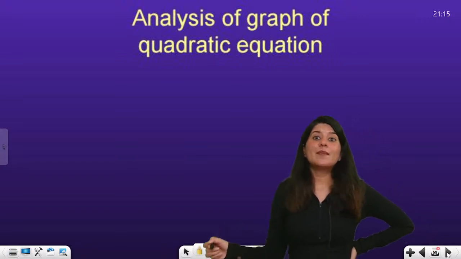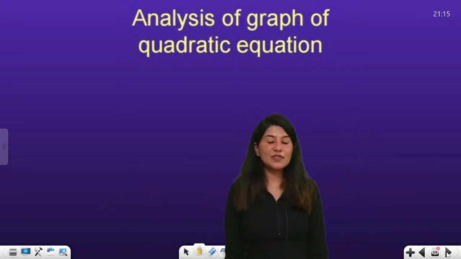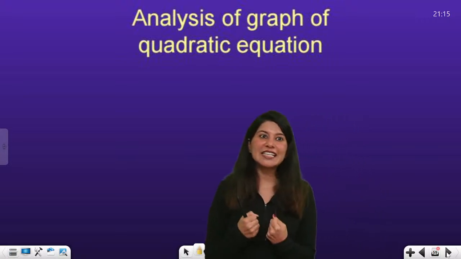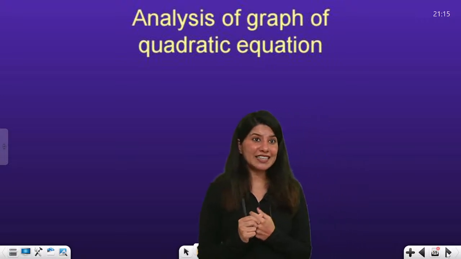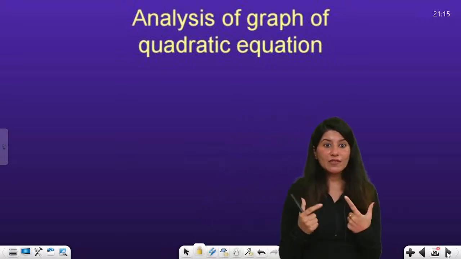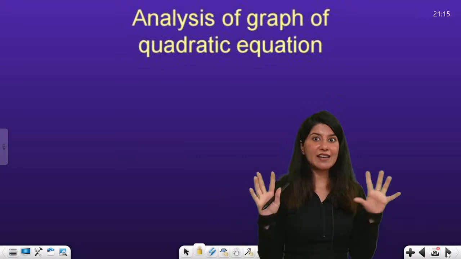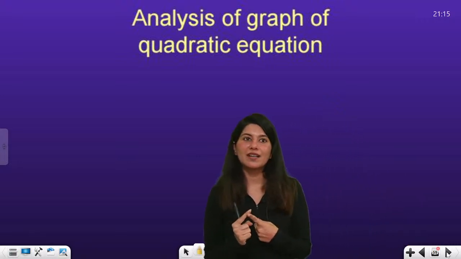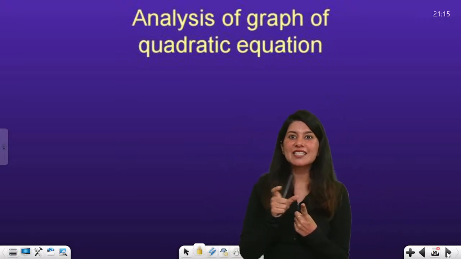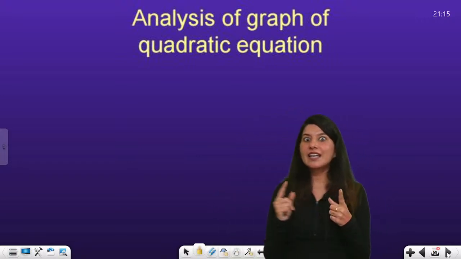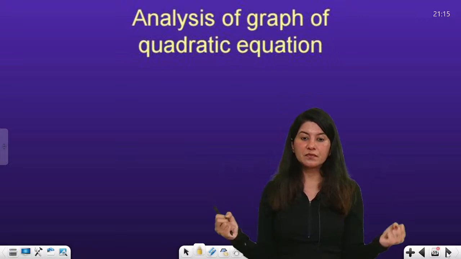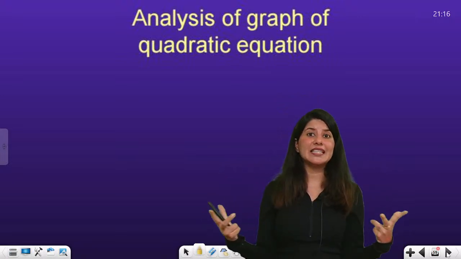Now let us talk about the elephant in the room. We always struggle, especially class 11th students, with graphs of quadratics, right? We always get scared of graphs. I have seen especially class 11th students, and class 12th beginners also, struggle with graphs. But graphs make our problems extremely easy.